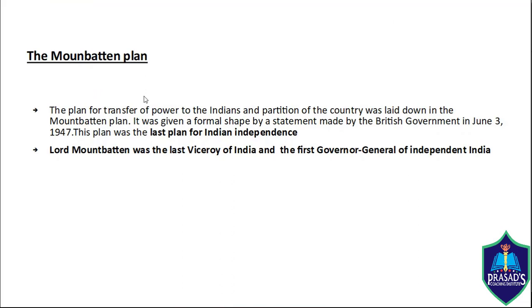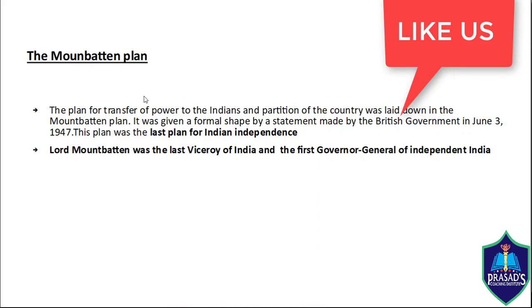Then comes the Mountbatten Plan. The plan for transfer of power to the Indians and the partition of the country was laid down in the Mountbatten Plan. This was the last plan for Indian independence. Lord Mountbatten was the last Viceroy of India and the first Governor General of independent India.